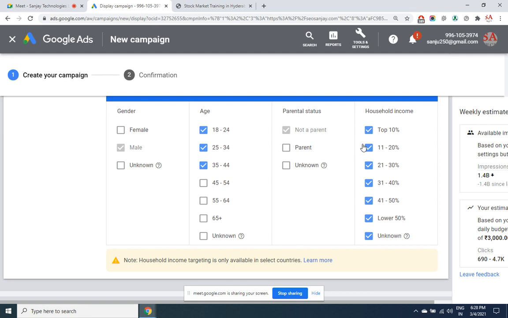So when it happens, you will be able to choose even the affluent, rich class people. Say for a luxurious car, they may want to choose this kind of category. Why display ads to the middle class and low class when they cannot be potential customers at all? So depending upon the product that you are offering, this is very important.